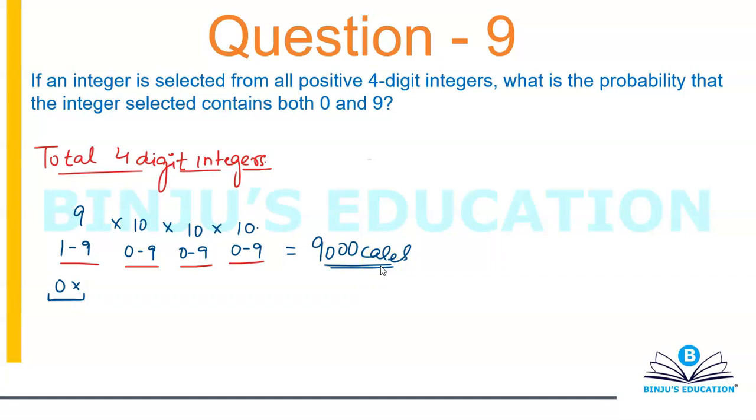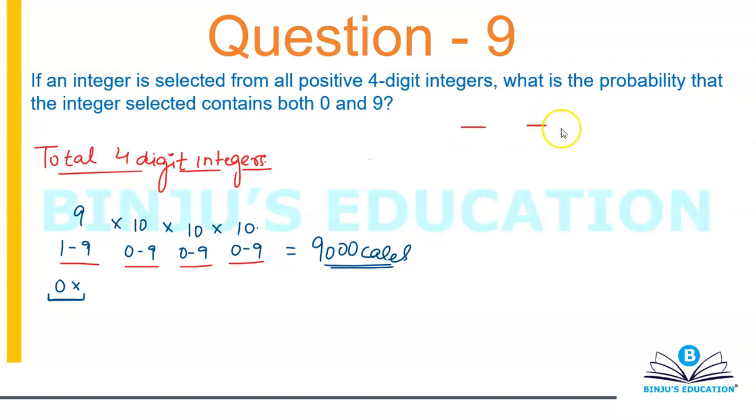All right. Okay. So now the question is, what is the probability that the integer selected contains both 0 and 9? I want both 0 and 9. So I'll have to form all the cases where we can have 0 and 9. So let's see what all we can do.